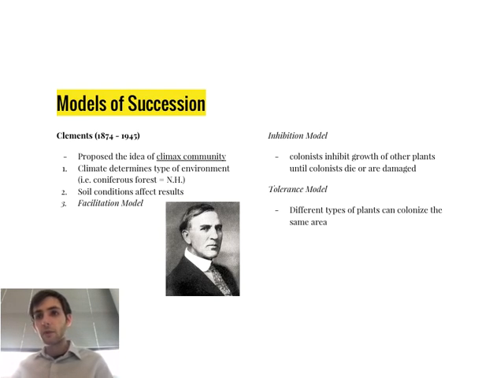There are a couple of different models, and an inhibition model has been proposed, which pretty much says that the colonists, those original species, will actually inhibit the growth of other plants until the colonists die or are damaged, whether by a natural disaster or man-made disaster. And also the tolerance model, which just means that different types of plants can colonize the same area. It's not that one of these models is right or wrong, just rather each model will apply in different situations. It actually turns out that all these models have been well studied in various communities.